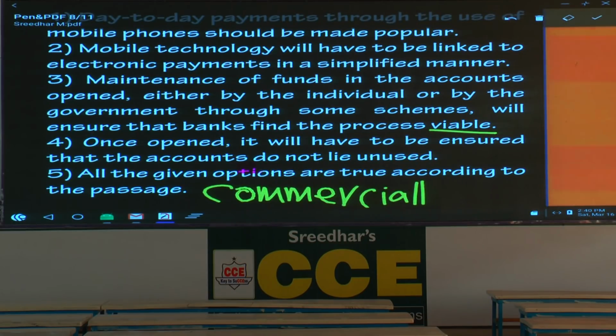Commercially viable. When you use a symbol that represents the word viable in this context, you don't have to write the word viable. Commercially, the symbol represents what? The word viable. Then what is the combination? Commercially viable means what? Feasible. Commercially viable means commercially feasible. Feasible means what? Possible. That's it.